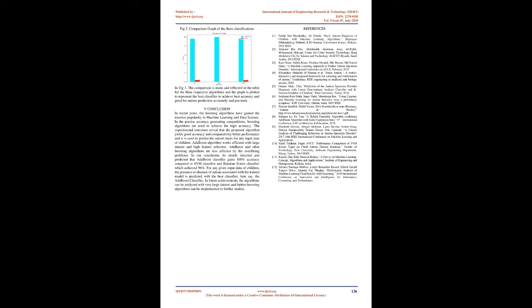Viewing Table 2, the accuracy achieved by AdaBoost is higher than random forest and SVM. Also, the error rate is calculated as the ratio of incorrectly predicted to correctly predicted instances. Here, the random forest has a 3.79% error rate and the SVM has 0.33%, whereas the AdaBoost classifier has achieved a 0 error rate, which is negligible. Finally, AdaBoost reduces the error rate to 0 and is a good accuracy classifier. In Fig 3, the comparison is made and reflected in the table for the 3 respective algorithms, and the graph is plotted to represent the best classifier to achieve the best accuracy and good for autism prediction accurately and precisely.